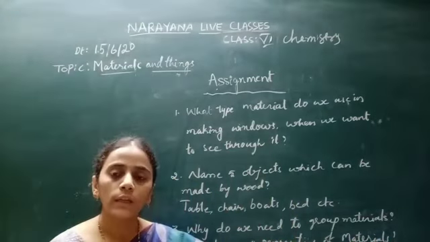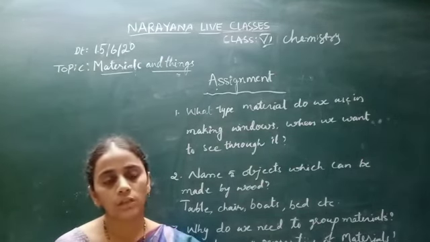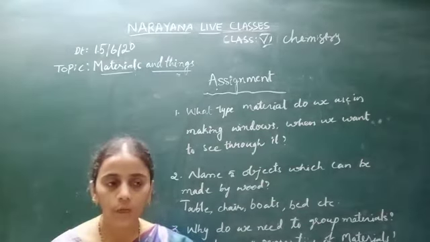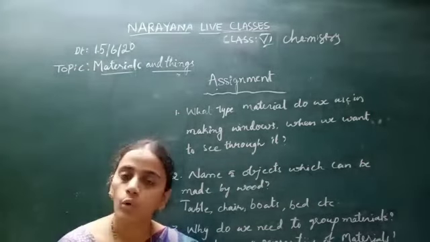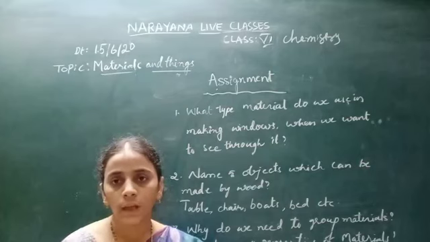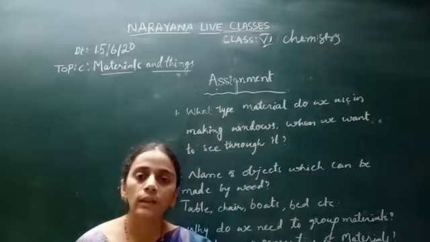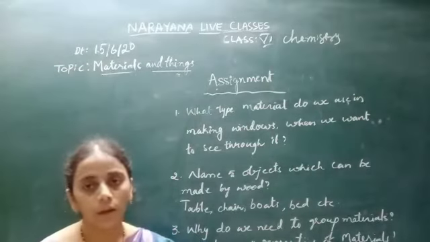So we know that what is material children? Material is nothing but something which is used to make an object. Okay, for example, to make a chair, wood is used. So there wood is a material. To make a chalk piece, lime is used. So lime is a material. So material is nothing but something which is used to make an object.